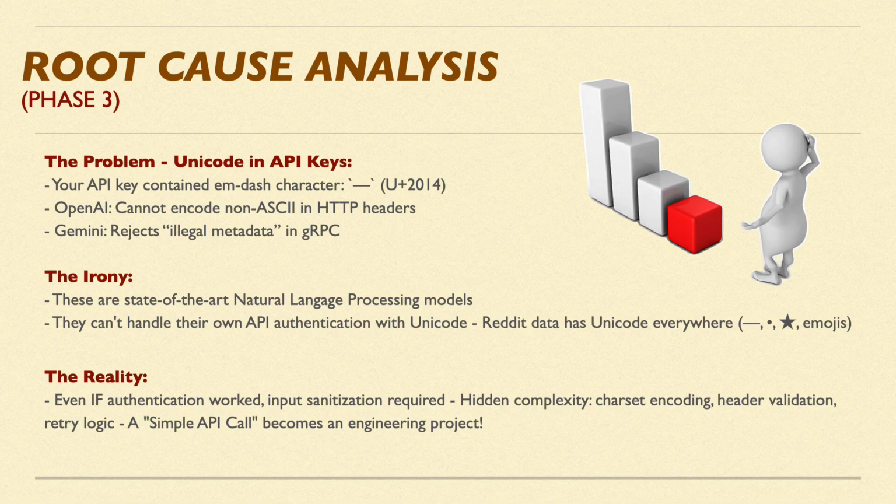This natural language processing model can't handle Unicode in its own authentication. Our data contains plenty of Unicode: em-dashes, bullets, stars, and emoji everywhere. Even if authentication worked, we would need extensive input sanitization, charset encoding, header validation, and retry logic. A simple API call becomes an engineering project.